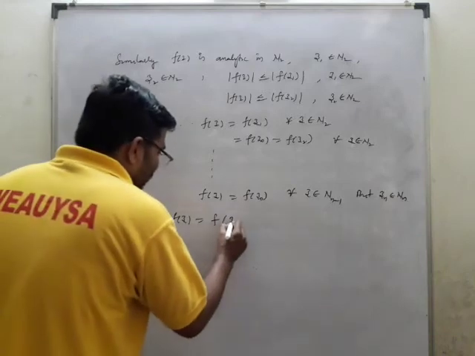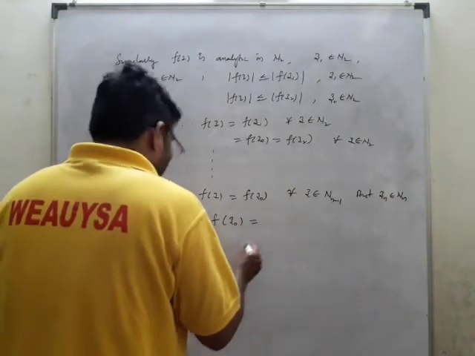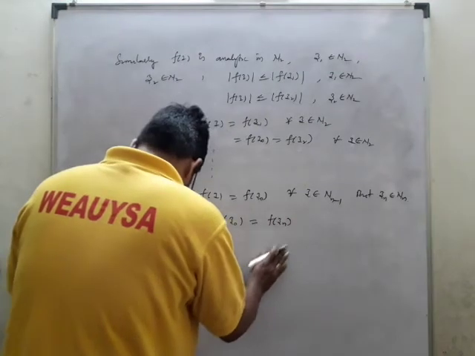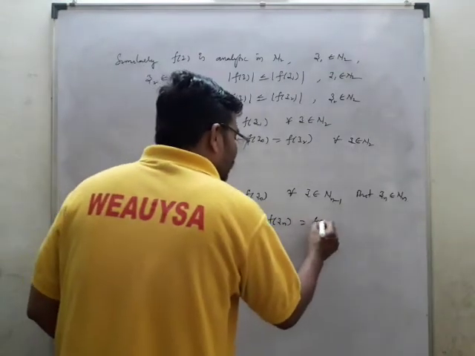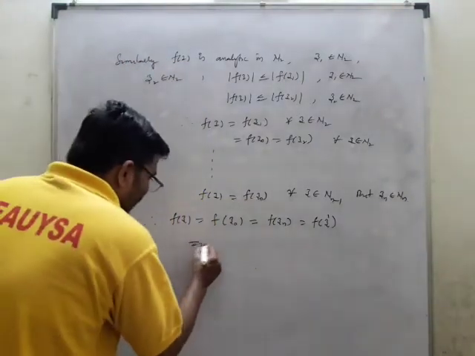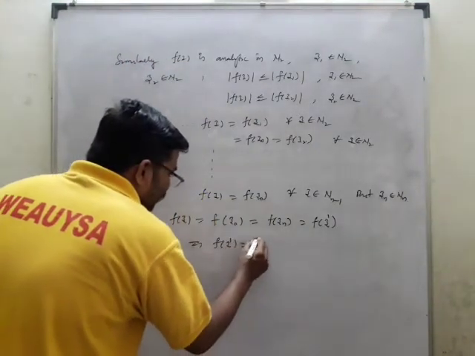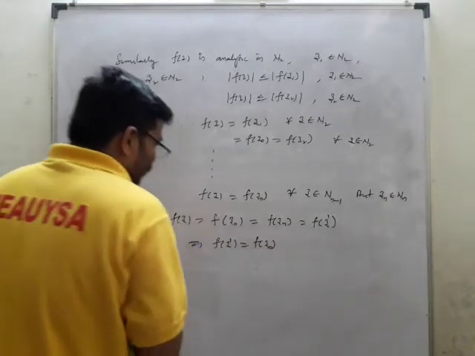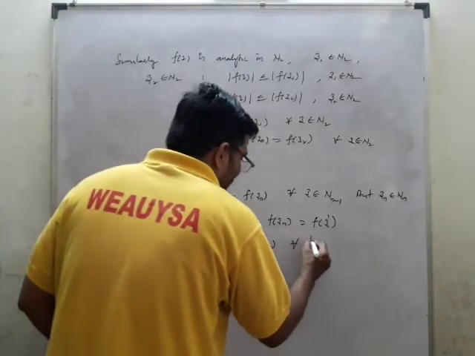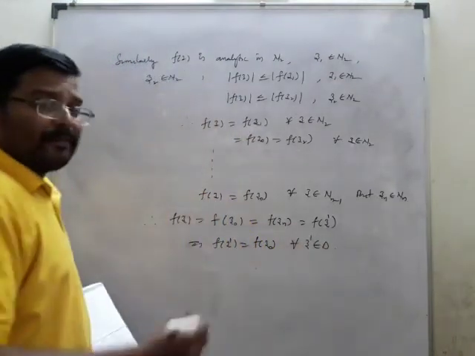f of z naught. The last point is zn, so I may write f of zn, that may be equal to, if you take f of some z dash, f of z dash is equal to some f of z naught. So I may take that value as this, for all z dash belonging to D. z dash is some point.